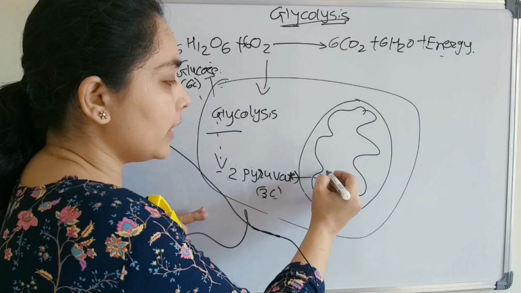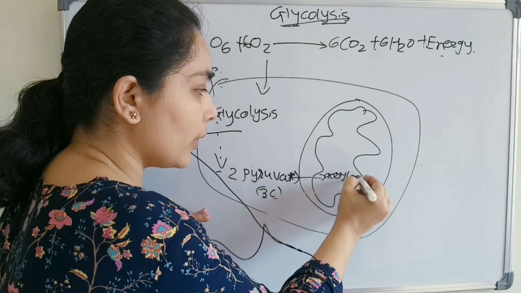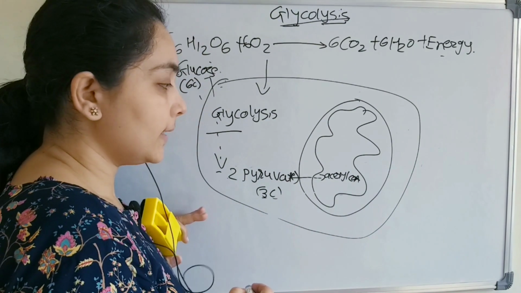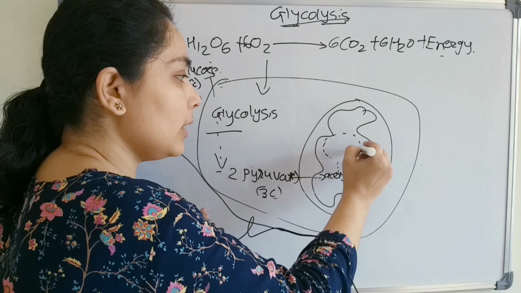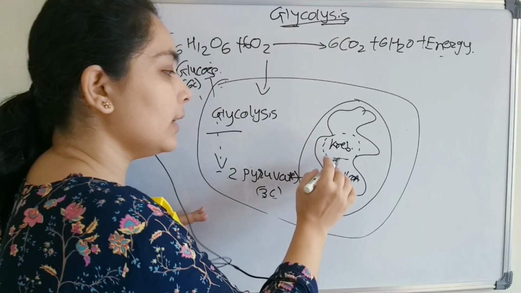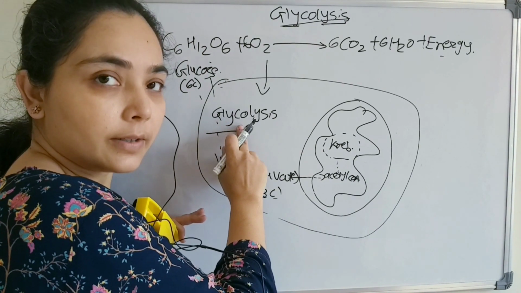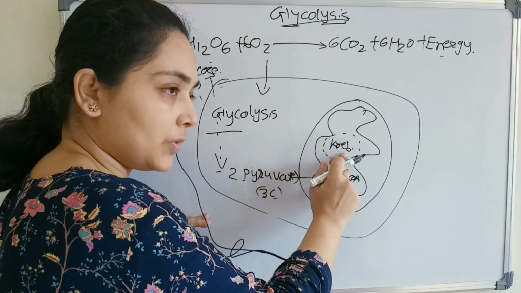In the mitochondria, it will convert into acetyl-CoA. This acetyl-CoA will then enter into the Krebs cycle, right? So the first step is glycolysis, the second step is the Krebs cycle.